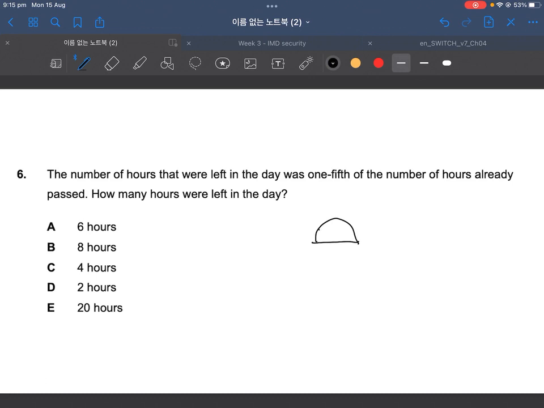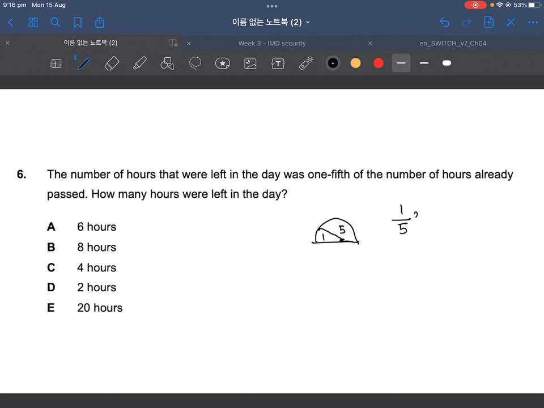So if we draw that, we've got 1 part to 5 parts. The number of hours left is 1, which is 1/5 of the hours already passed, which is 5.